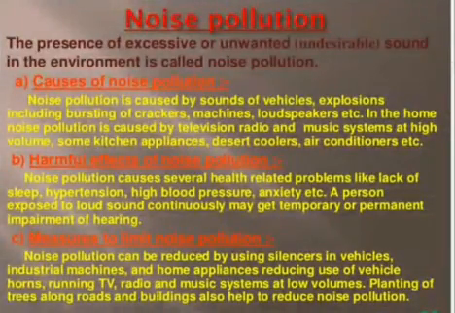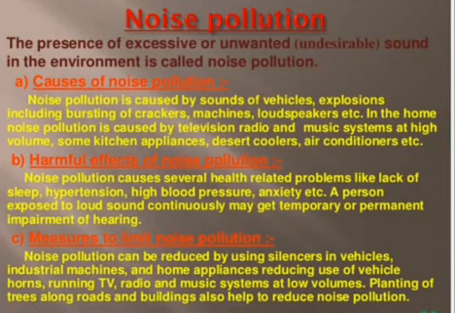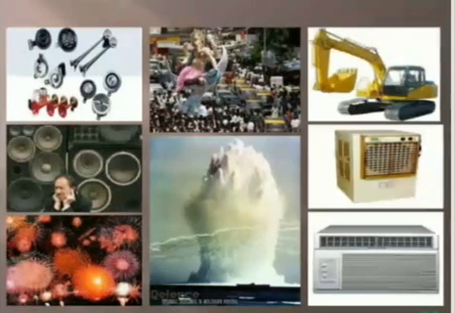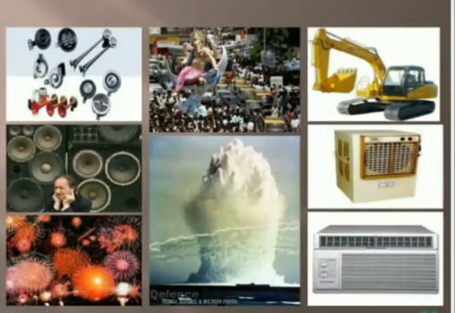Next, what do you mean by noise pollution? The presence of excessive or unwanted sound in the environment is called noise pollution. So, causes of noise pollution, harmful effects of noise pollution, measures to limit noise pollution. These are the things caused by noise pollution. We can see here, children, the instruments and places where people gather, like the JCB. These are all the reasons for noise pollution. Okay, thank you.